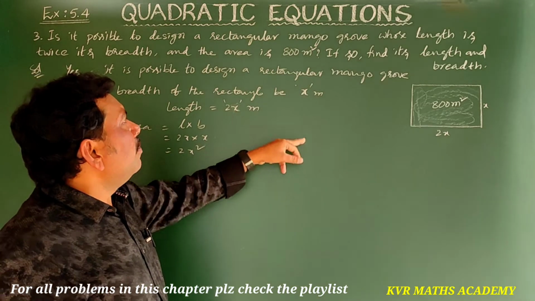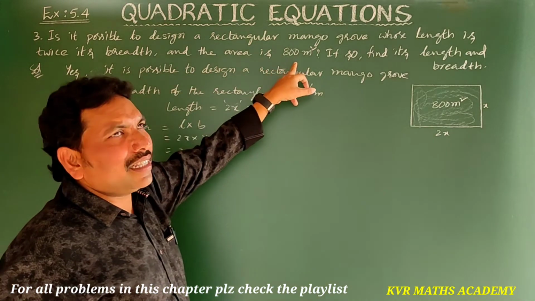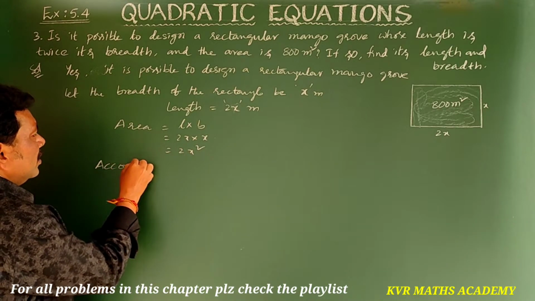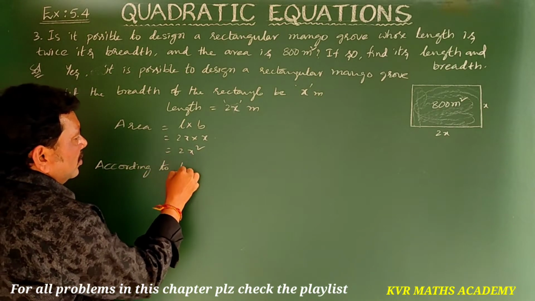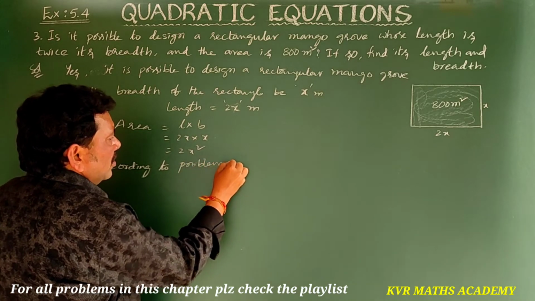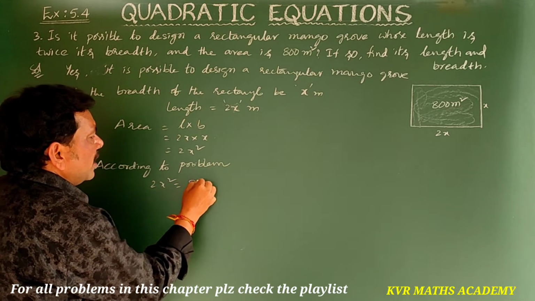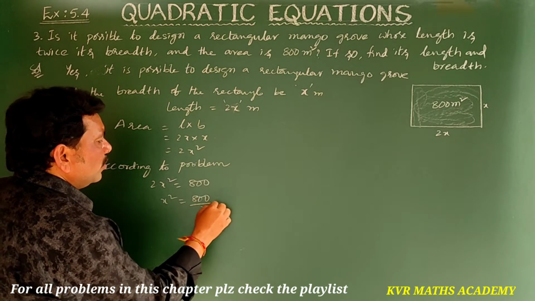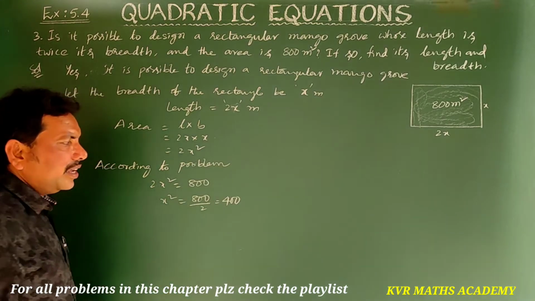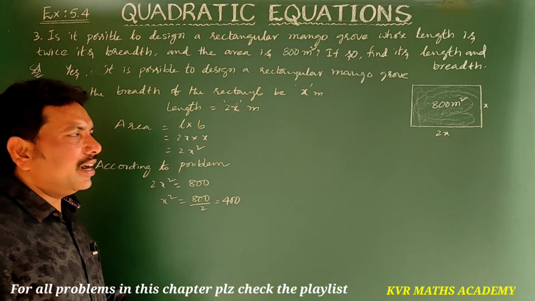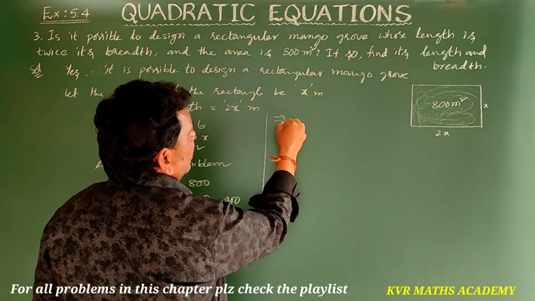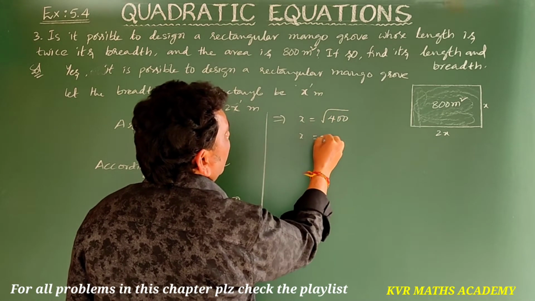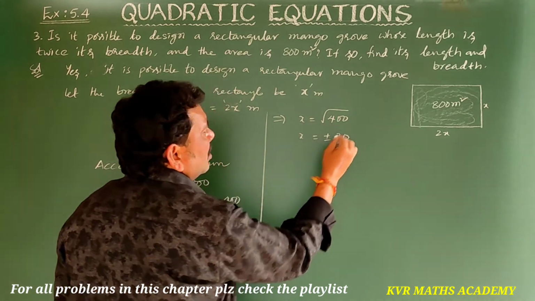But according to the problem, the area of the rectangle is given as 800 meters square. So 2x square is equal to 800. So x square is equal to 800 by 2, that is 400 only. x square is equal to 400. That implies x is equal to root of 400, so x is equal to plus or minus 20.